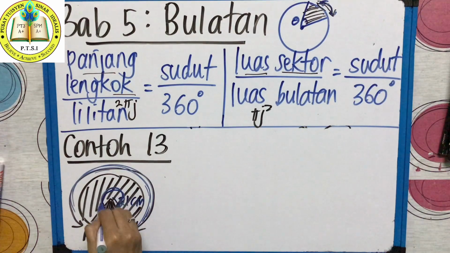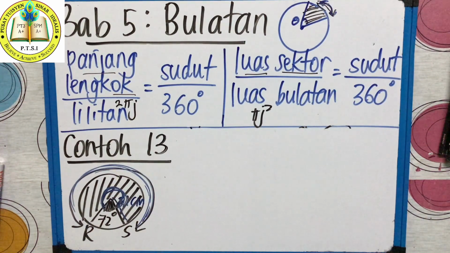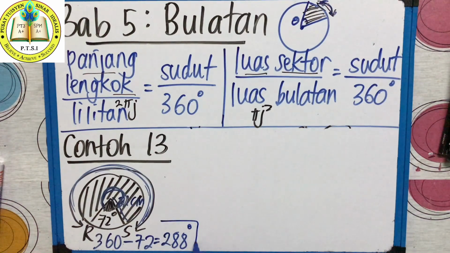Sudut tu kamu mesti cari. So what you supposed to do? 360 minus 72. You will get 288 degrees. So, sudut untuk lengkuk major adalah 288 darjah. You all clear, class?